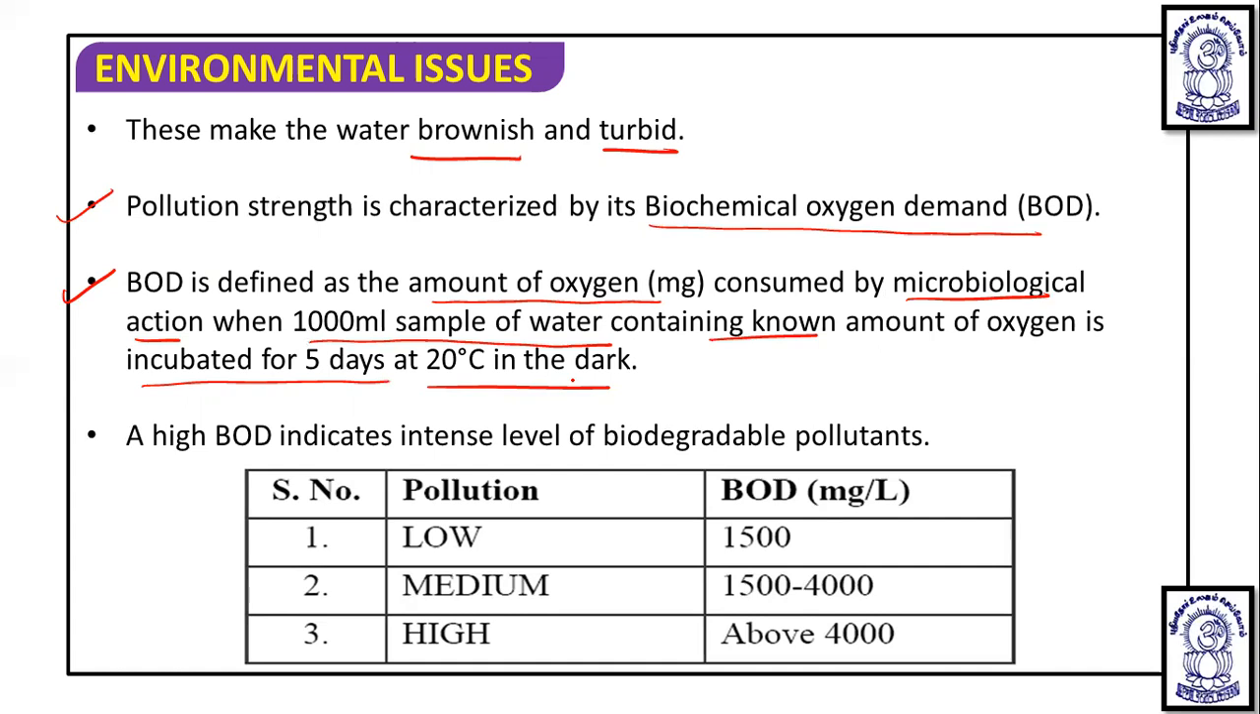A high BOD indicates an intense level of biodegradable pollutants. It means they need a large amount of oxygen, that is, a large number of pollutants are there in this water body. So if pollution is low, then the BOD is going to be 1500 milligram per liter. If pollution is medium, then the BOD is going to be 1500 to 4000 milligram per liter. And if the pollution is high, then it is going to be above 4000 milligram per liter. Okay, so these are the BOD levels of biodegradable pollutants.